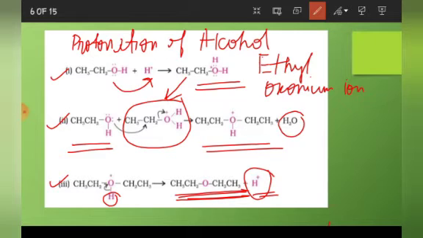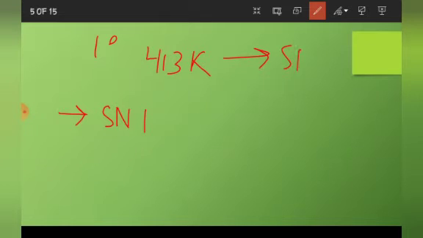The alkyl group should be unhindered and the temperature should be kept low. So, the 2 conditions that we need to remember are that the alkyl group should be unhindered, meaning it should be 1 degree, and the temperature should be kept low, which is 413 Kelvin. And what other condition did we study? That if we take secondary or tertiary alcohol, the path followed may be SN1. Here the path followed is SN2 to get the ether.